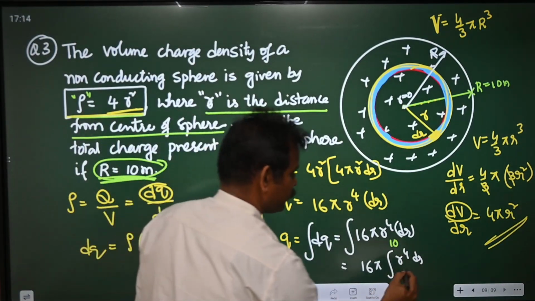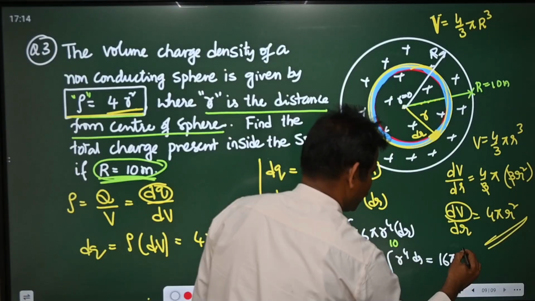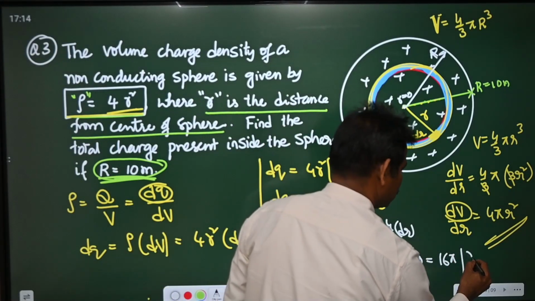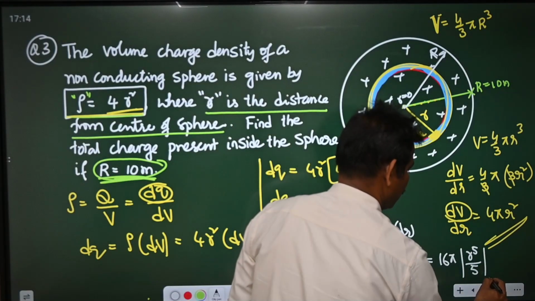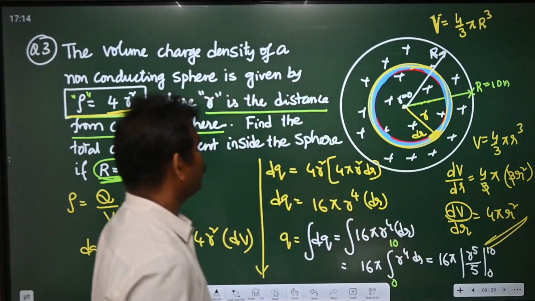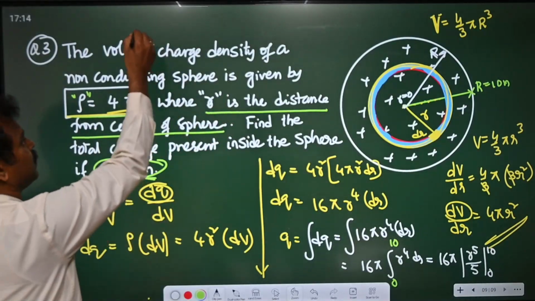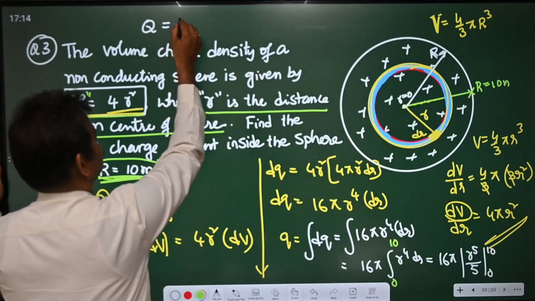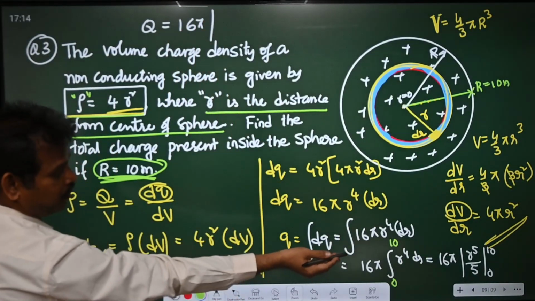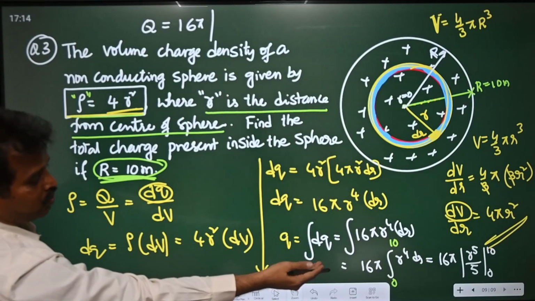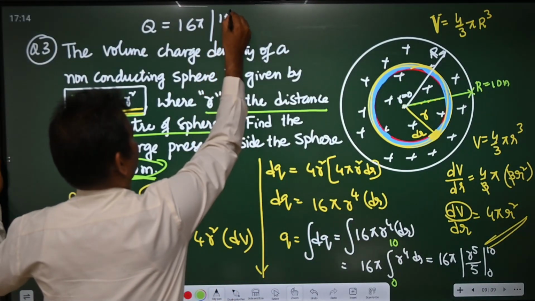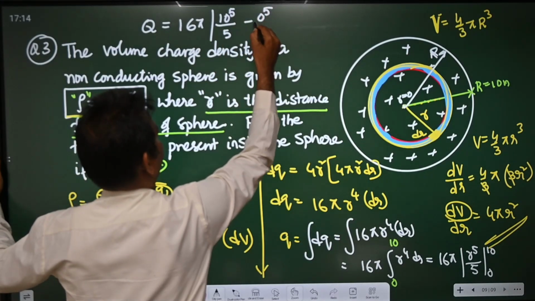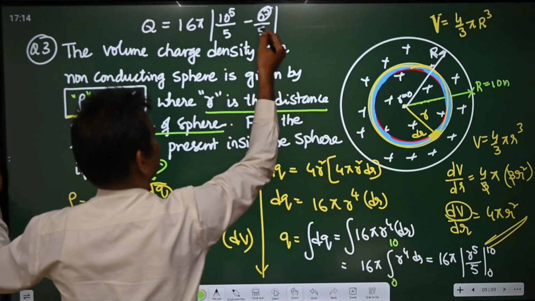Now the integral of r power 4 dr is r power 5 by 5, with limits 0 to 10. The total charge q is equal to 16 pi, upper limit 10 power 5 by 5 minus lower limit 0 power 5 by 5. 0 by anything is 0.